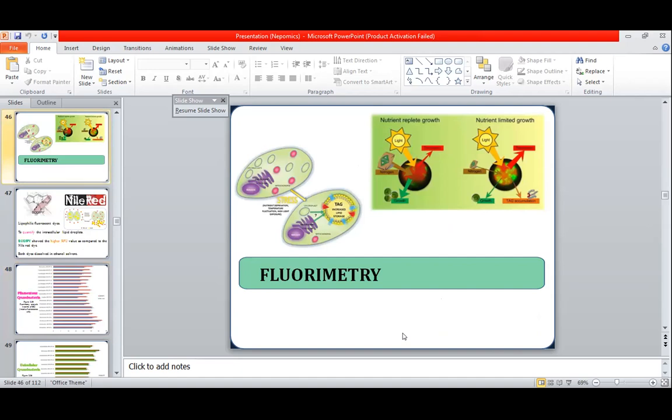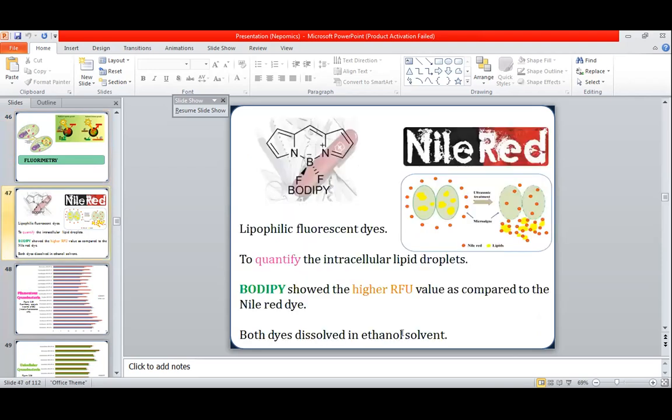Now come towards another technique, known as fluorimetry, and this technique was used for the detection of the lipids within the cell. It was measured on 2 bases: we measured it on the quantitative basis as well as the qualitative basis. First of all, I will discuss the quantitative analysis of these lipids via fluorimetry. For that purpose, I used 2 fluorescent dyes, known as BODIPY and Nile red. Using these dyes, I detected the RFU, relative fluorescence units, from these microorganisms by using the fluorescence of these dyes.